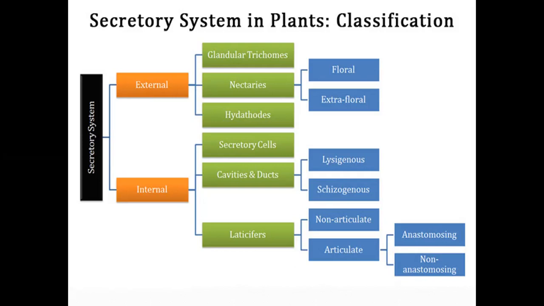External in position means the structures may be epidermal in origin or may develop from subepidermal layers.